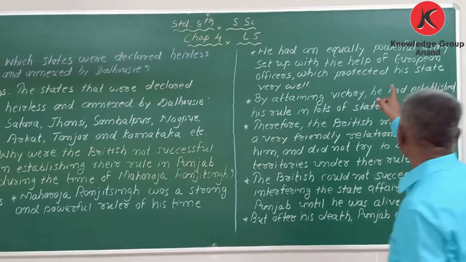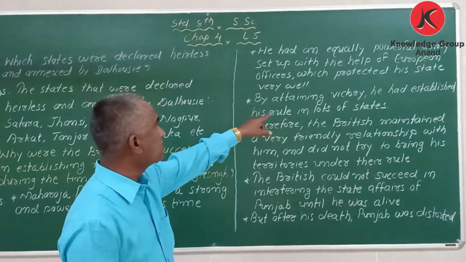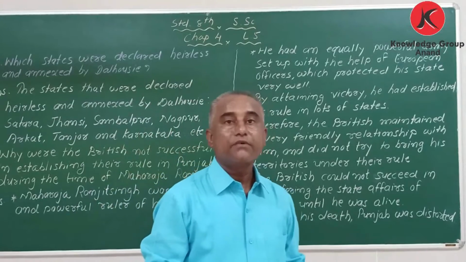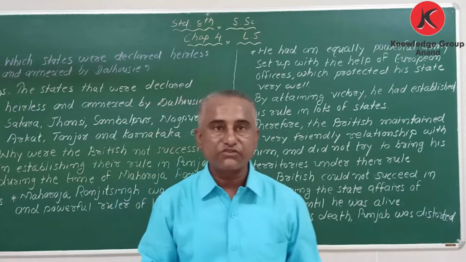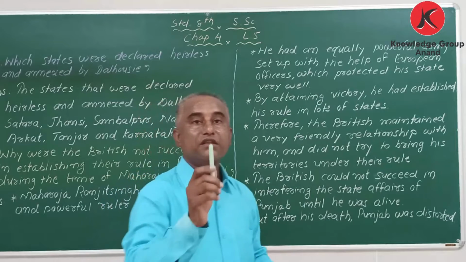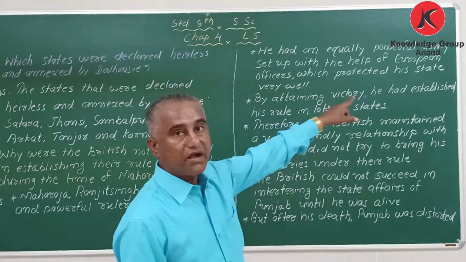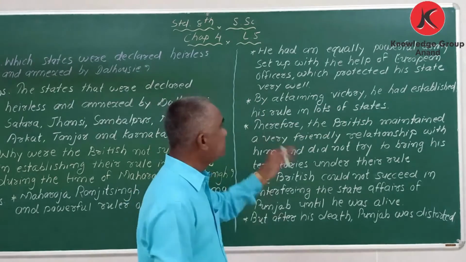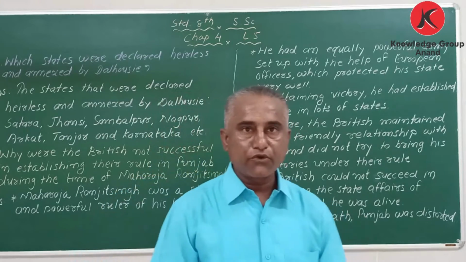He had an equally powerful army set up with the help of European officers, which protected his state very well. So he got the help of Europeans.